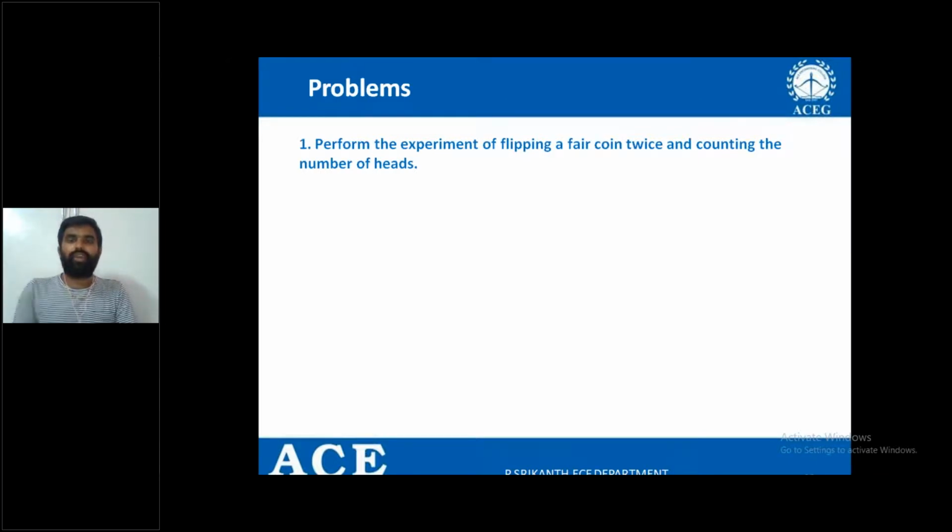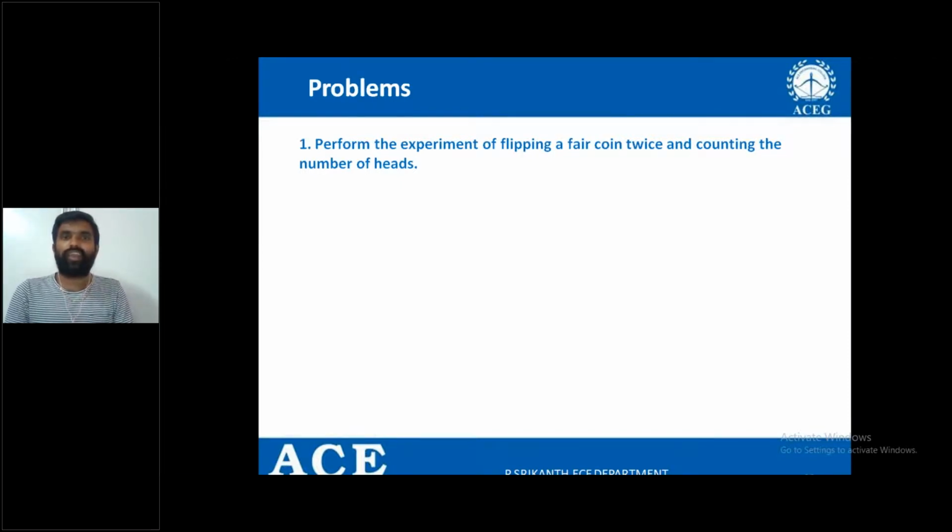Right? So for counting the number of heads, it may be 0, 1, or 2, right? So in the experiment, what is the probability of getting no heads?